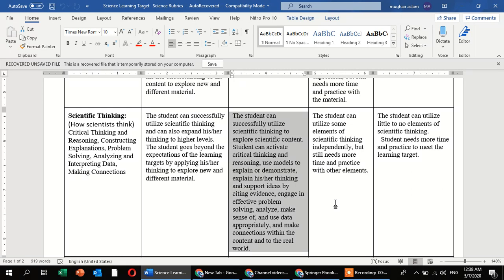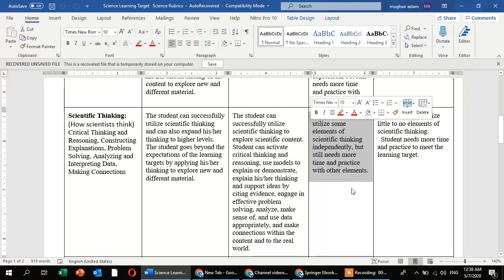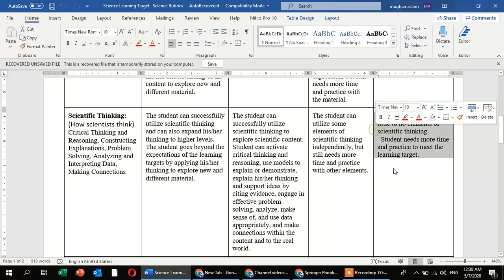After some experiments and hands-on activity, you will be able to think critically in all aspects and make reasoning, either making models to explain or demonstrate some ideas by citing evidence, engaging in effective problem solving, analyzing, making sense of, and using data appropriately, and making connections within the content and to the real world. Next, the student can utilize some elements of scientific thinking, and last, the student can demonstrate little to no elements of scientific thinking.